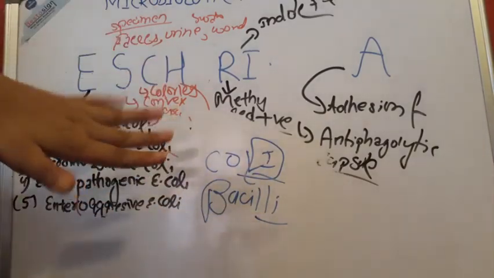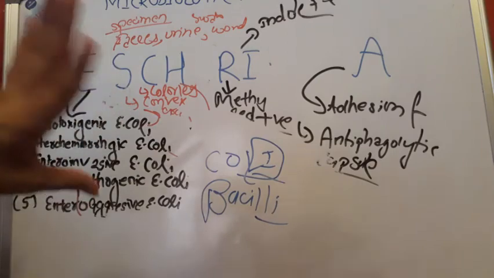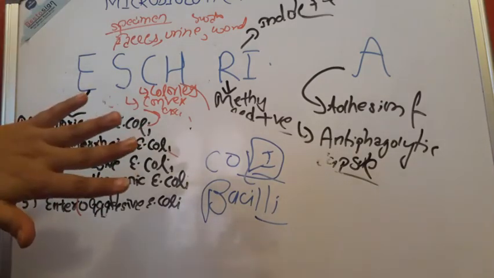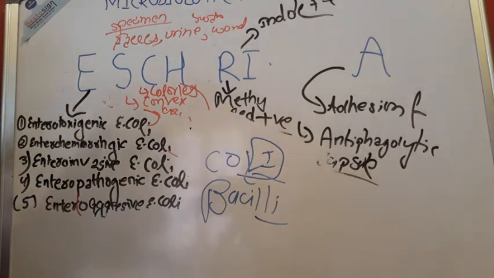Gram-negative, non-sporing, non-capsulated bacilli, which is motile with peritrichous flagella. As I said, I have not completed everything, but almost the majority of it I have discussed here. Even if you write this much about E. coli, I think you will definitely survive in your exams.